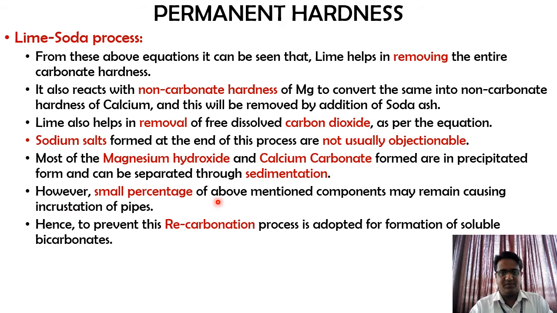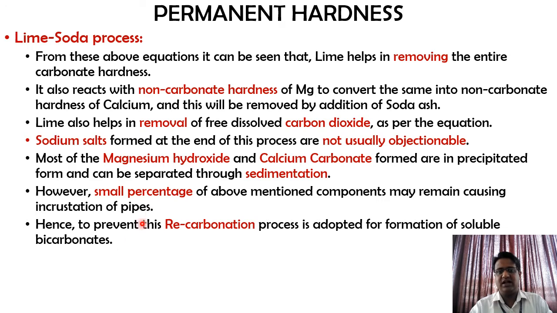However, a small percentage of the above mentioned components may remain, causing incrustation of pipes. Hence, to prevent this, the recarbonation process is adopted for the formation of soluble bicarbonates.